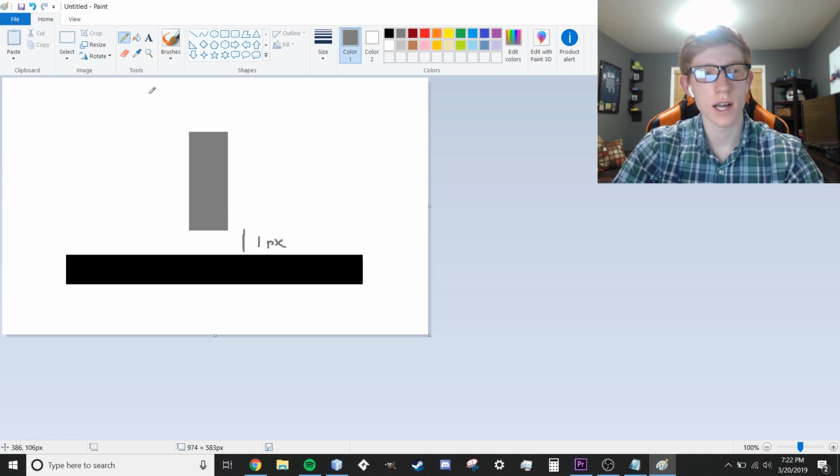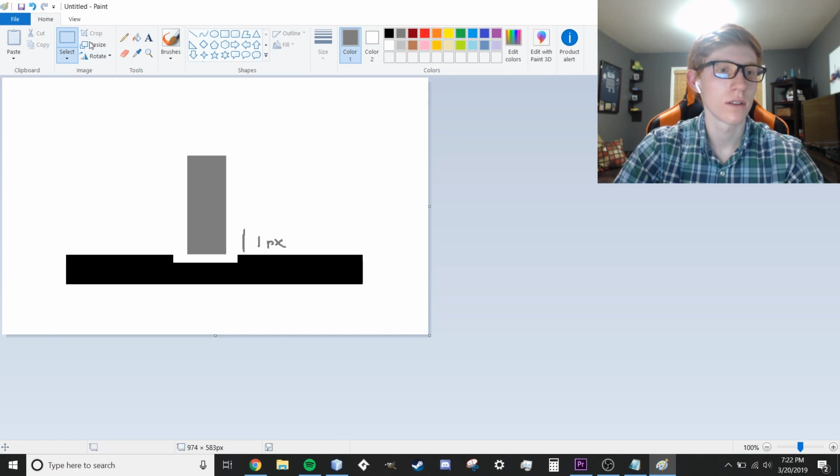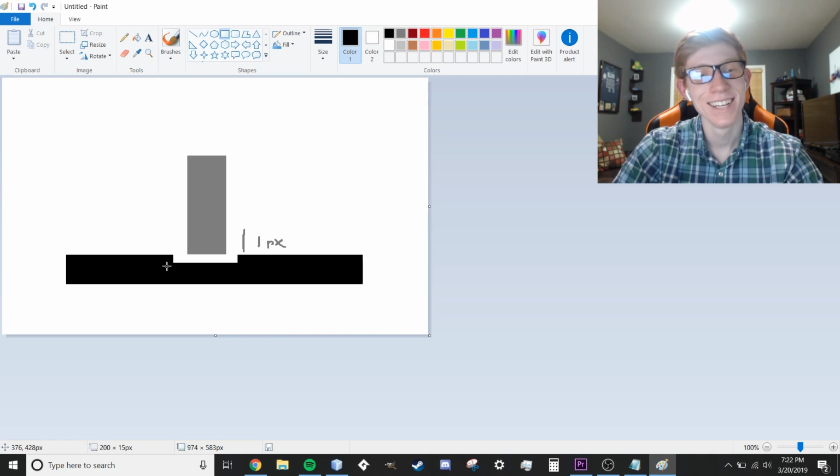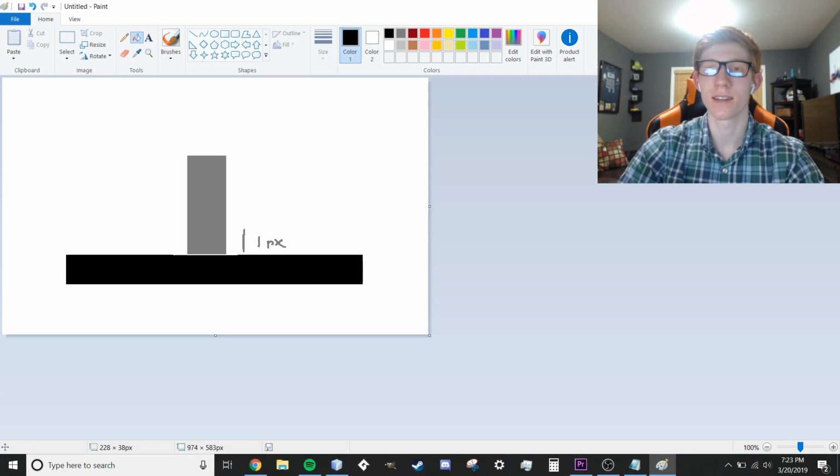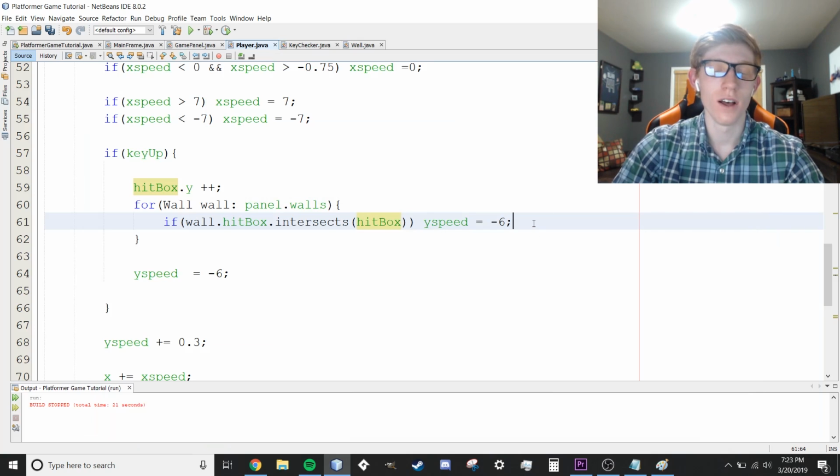So right here we don't want to stop, and then as soon as we move our player down by 1, we're going to move our player down there, and that's not what I wanted. You guys get the point. We're going to fill in the ground right there. This isn't like GIMP, that's not going to work. I knew this would be a horrible explanation, but you guys will get the point. So now our player is right here. If 1 pixel below the player is touching the wall, we're going to stop. That probably was totally unnecessary. I'm going to use that again later though. Later it'll be a little bit more helpful.